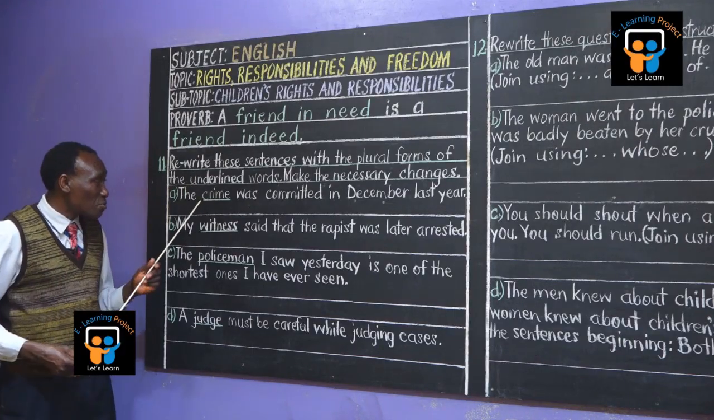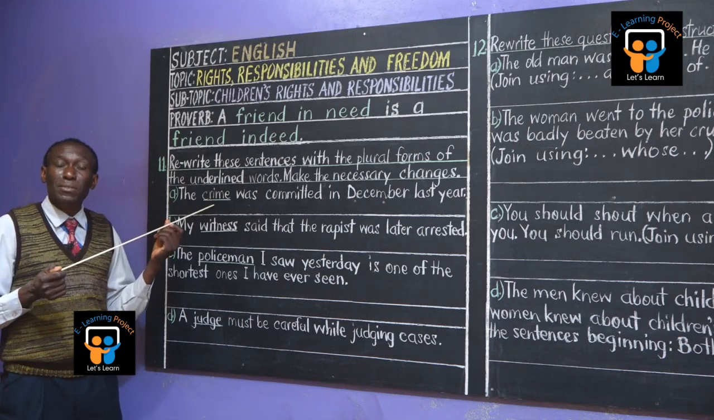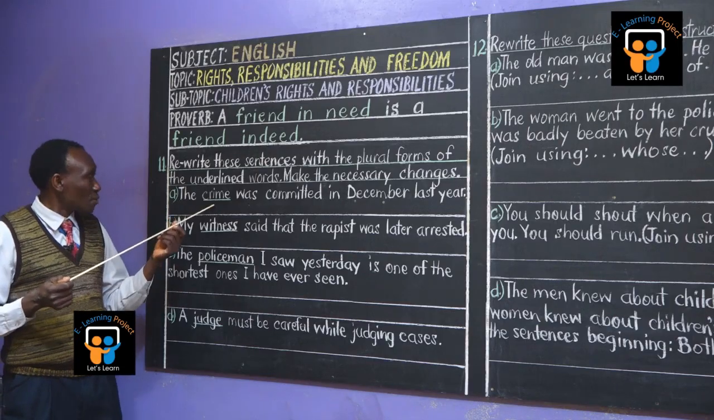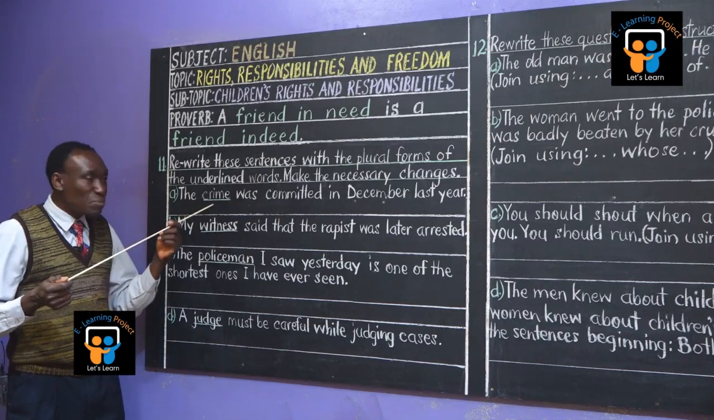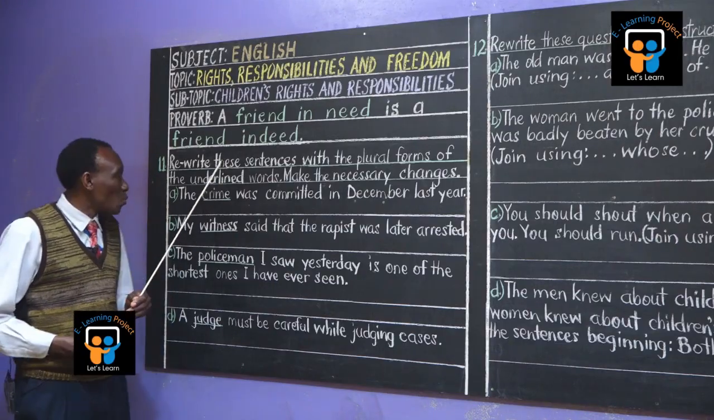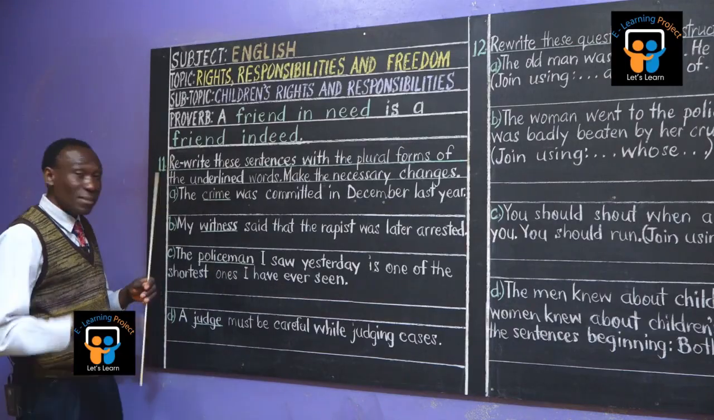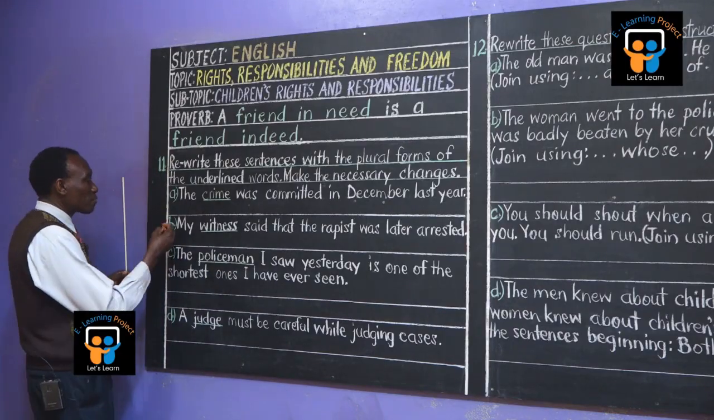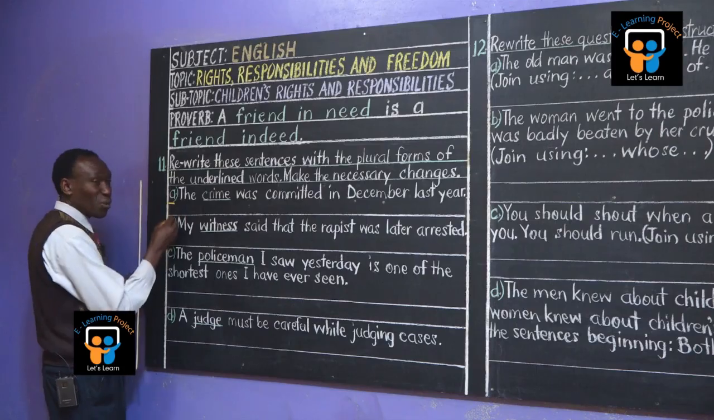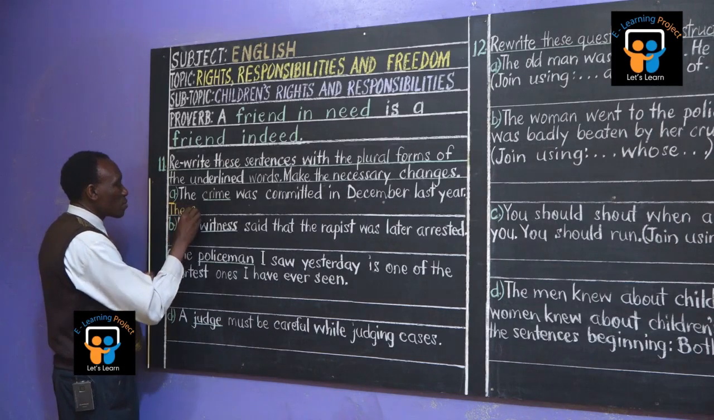So this sentence has to be changed such that crime becomes plural. What does crime become, Nora? Crimes. Good. So can you say the crimes was? Of course not, my dear Nora. That is why we have said that you have to make the necessary changes. Let me begin. The crime becomes, Nora, hit it. The crime becomes the crimes.